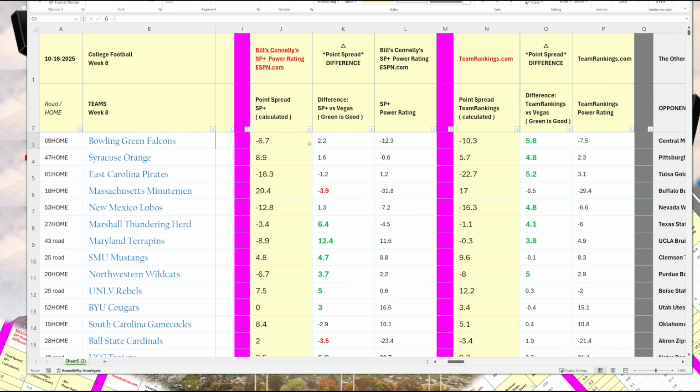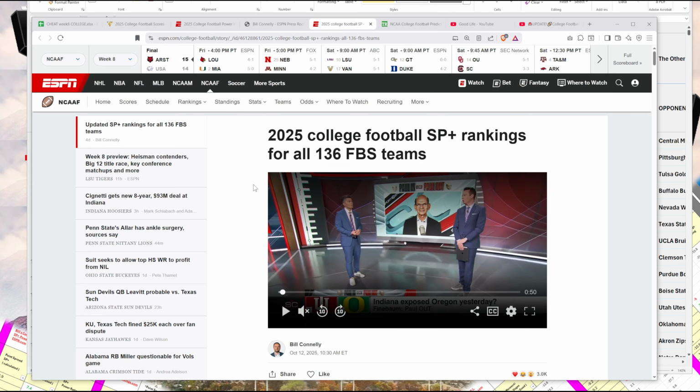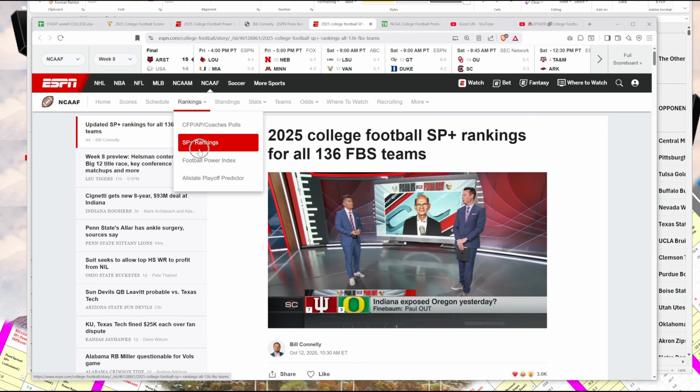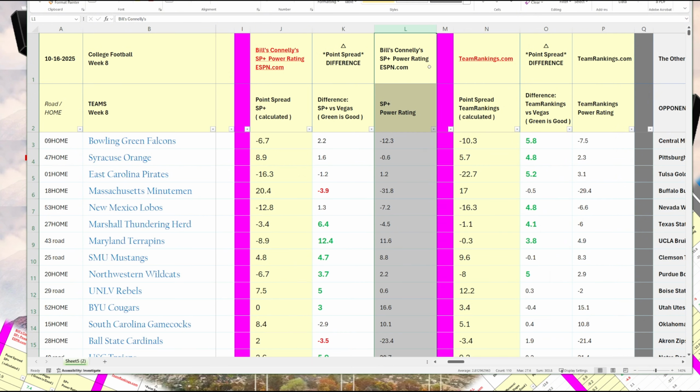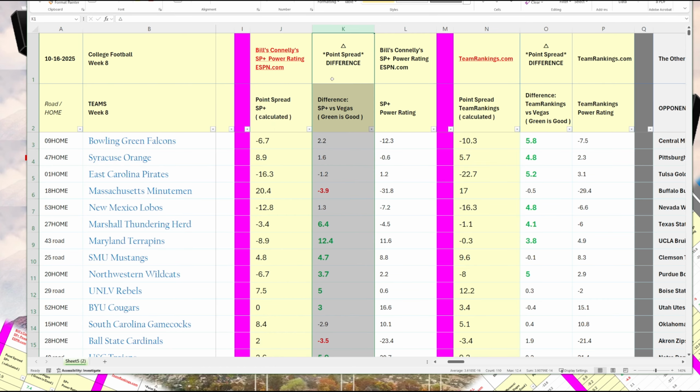So we have here Bill Connelly's power ratings. These are directly from the website, and you can find Bill Connelly's power ratings by going to Rankings and SP+. Then I have the point spreads using his numbers, and then I have the discrepancies versus Vegas.